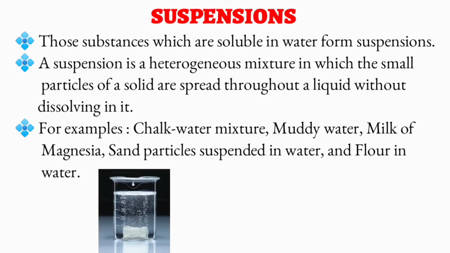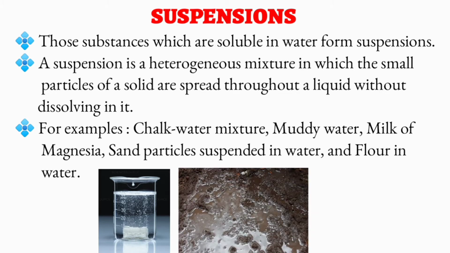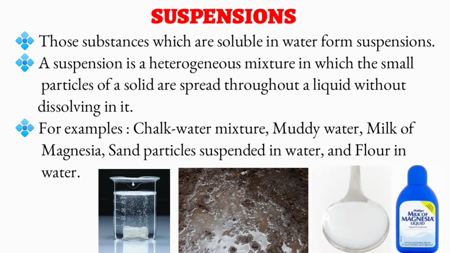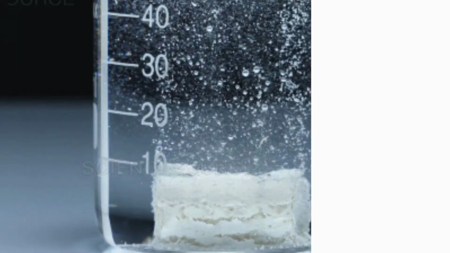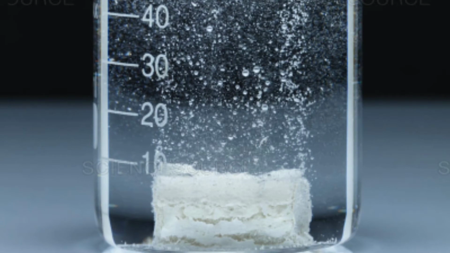Chalk water mixture is a suspension of fine chalk particles in water. Muddy water is a suspension of soil particles in water. And there is a very important one here. Milk of magnesia is a suspension of magnesium hydroxide in water. Now let's understand, solid particles and water remain separate in a suspension. The particles do not dissolve in water.